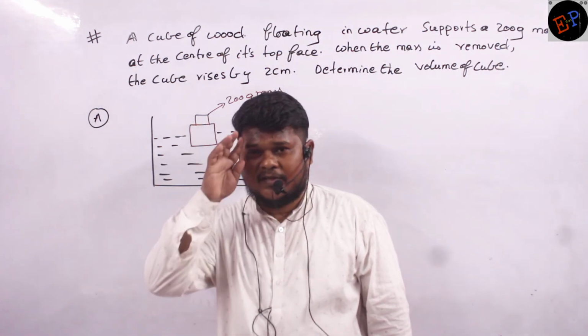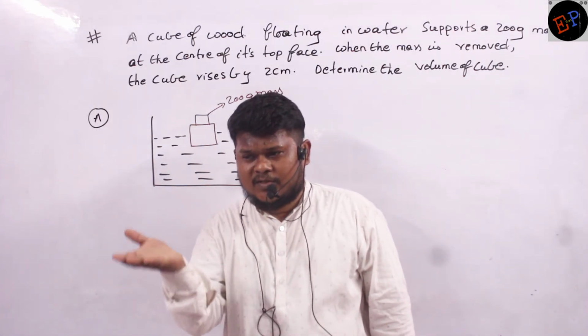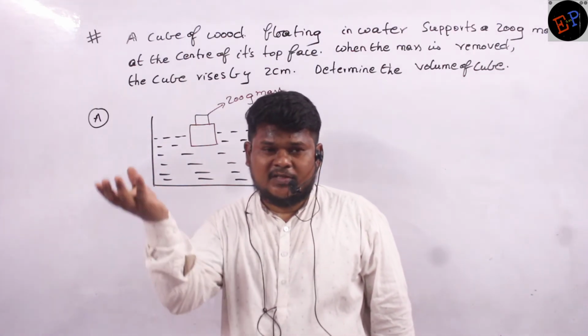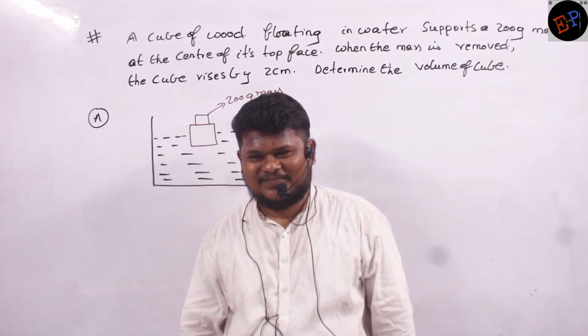Okay, we will try to understand in one more method. If I remove the 200 gram mass, it will move upwards. It means if I place the 200 gram mass, it will move downwards. Why is it moving downwards?